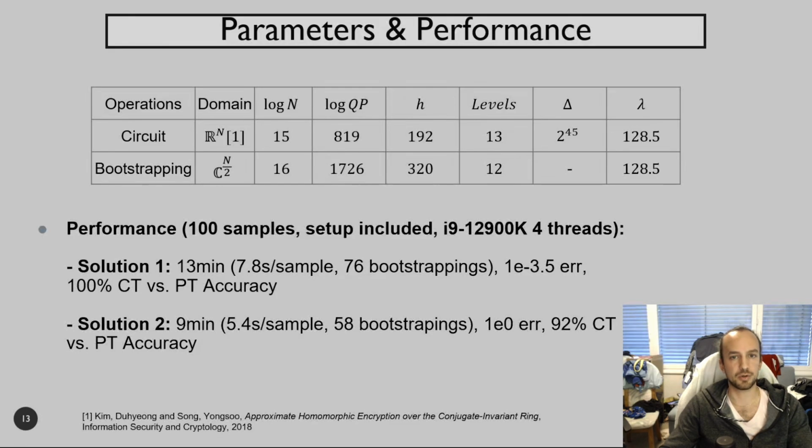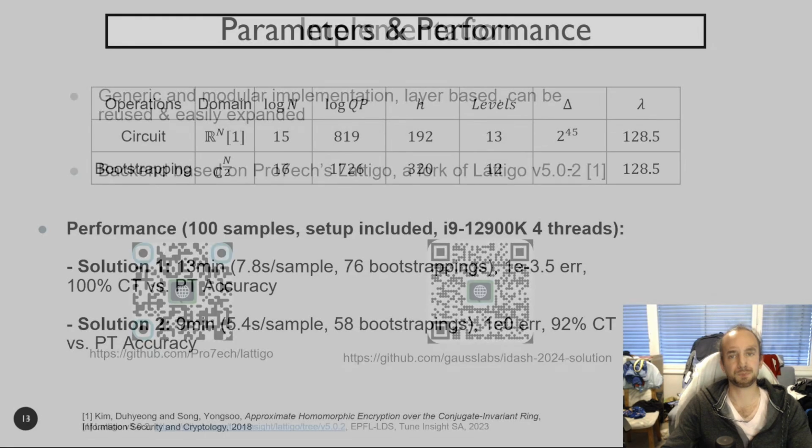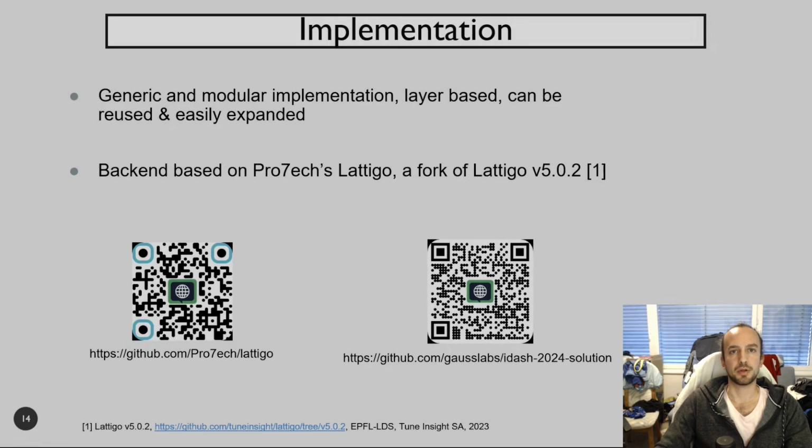I submitted two solutions, one with high accuracy and one with a lower accuracy. The main difference between the two is in the nonlinear operation, where less precise polynomial approximations are used, enabling us to save up to 18 bootstrappings in total. The implementation is generic and modular, meaning it can be reused to implement any model that uses the same operations.